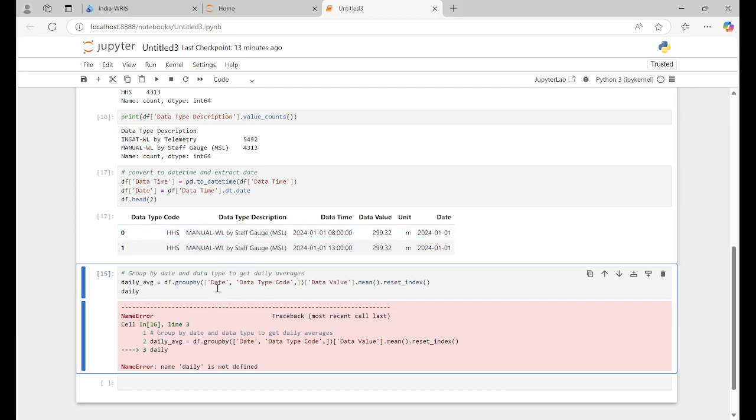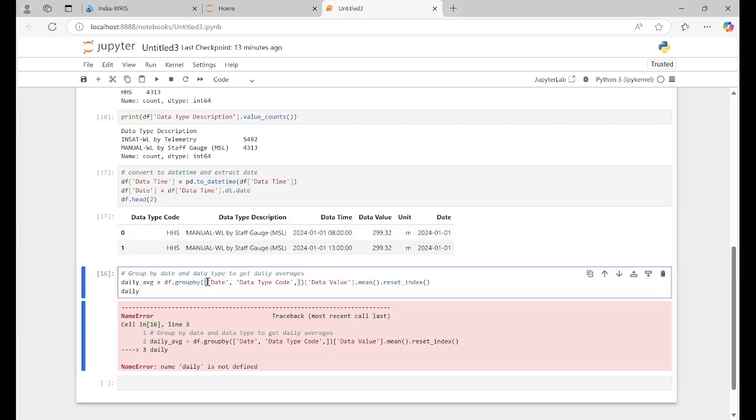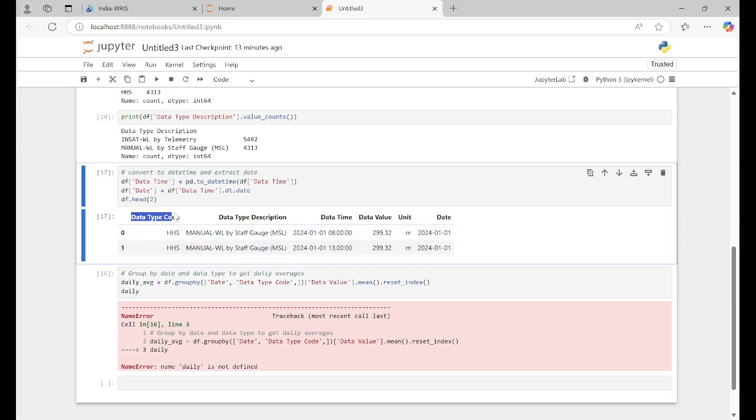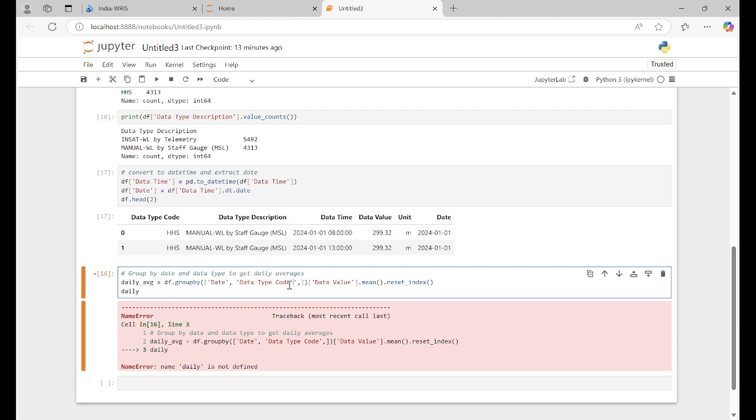Okay, I think we will write here: date, data type code, and the data value dot mean, reset index.